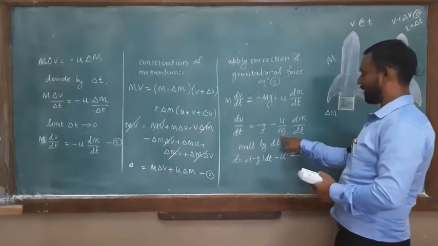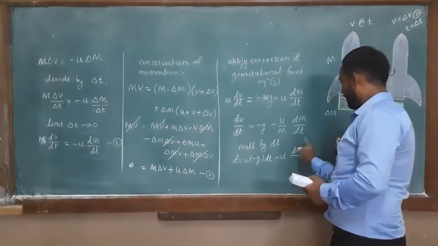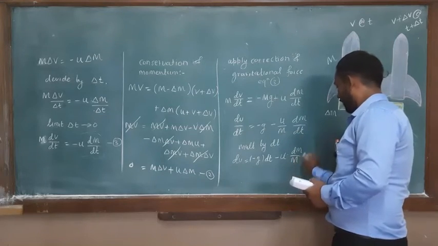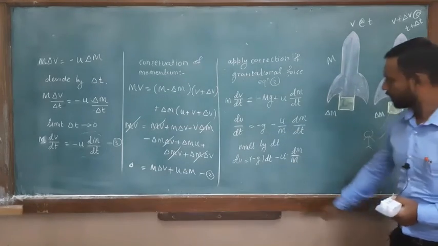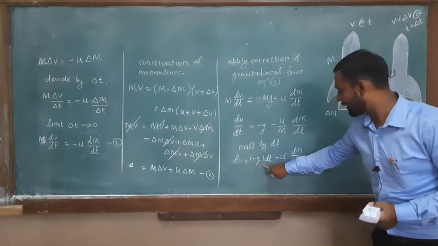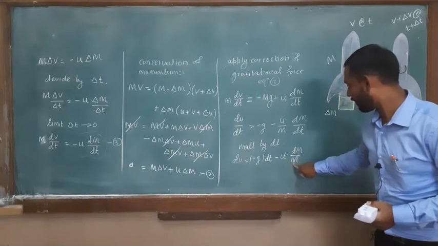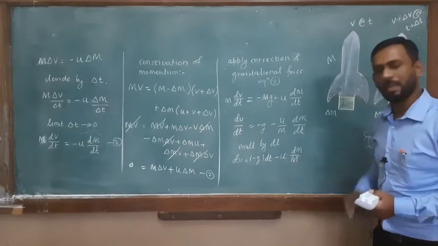So instead of putting this m over here, I just put the m in this fashion. Okay, so this is dv is equal to minus g delta t minus u delta m upon m. Okay, so this is the equation.